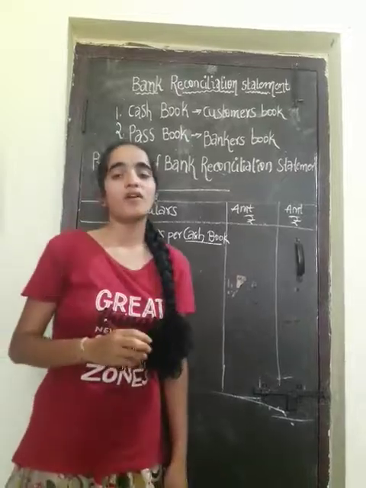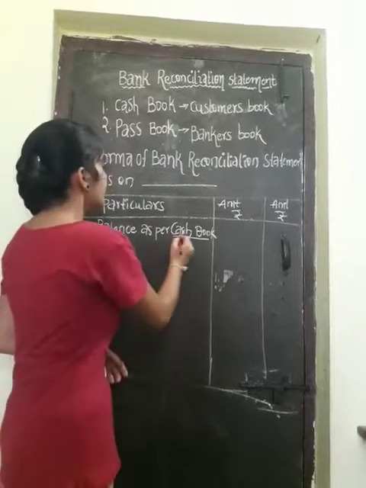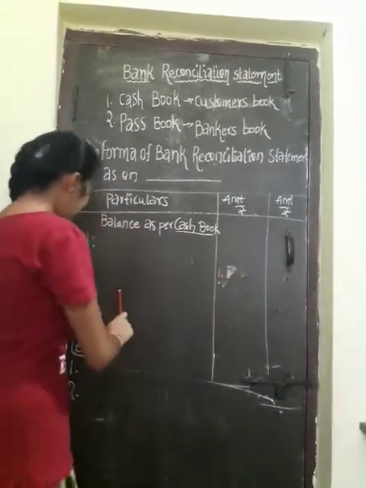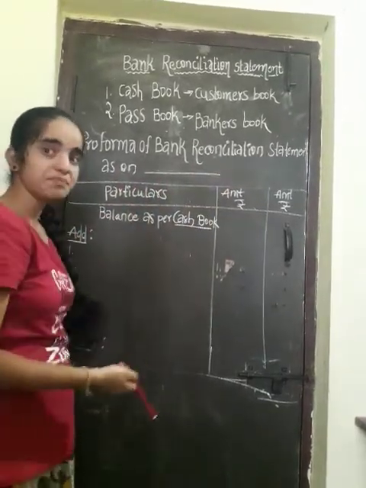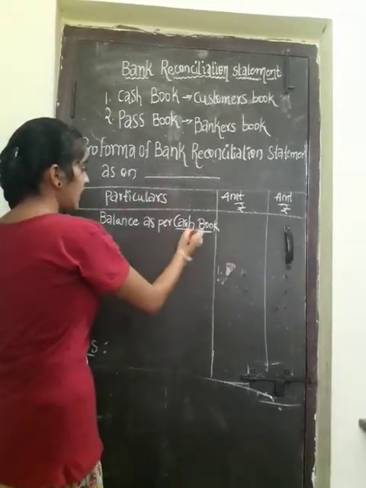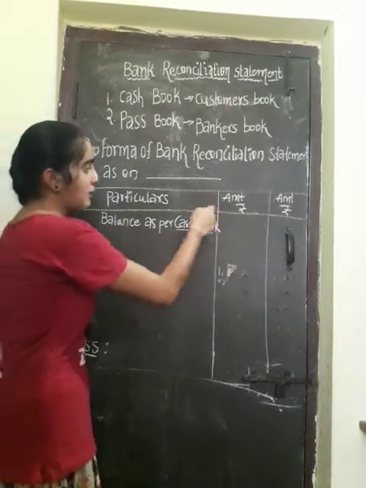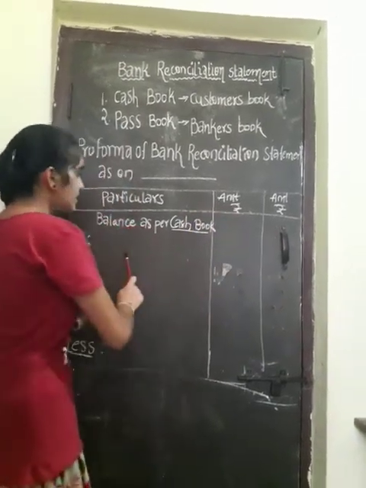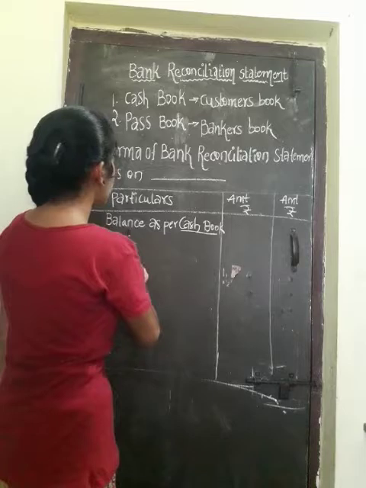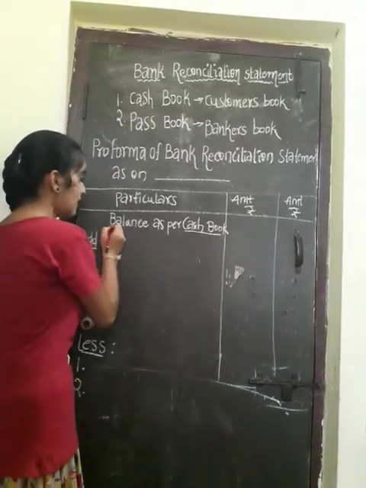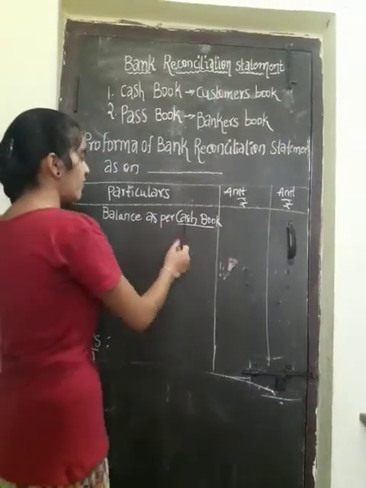Let us see the pro forma of the bank reconciliation statement. The pro forma will be like this, as per the date of the cash book. In the pro forma there are the particulars, an inner column amount and an outer column amount. We have to start in the middle with the balance as per the cash book. If we are preparing from the cash book, we have to write the cash book.